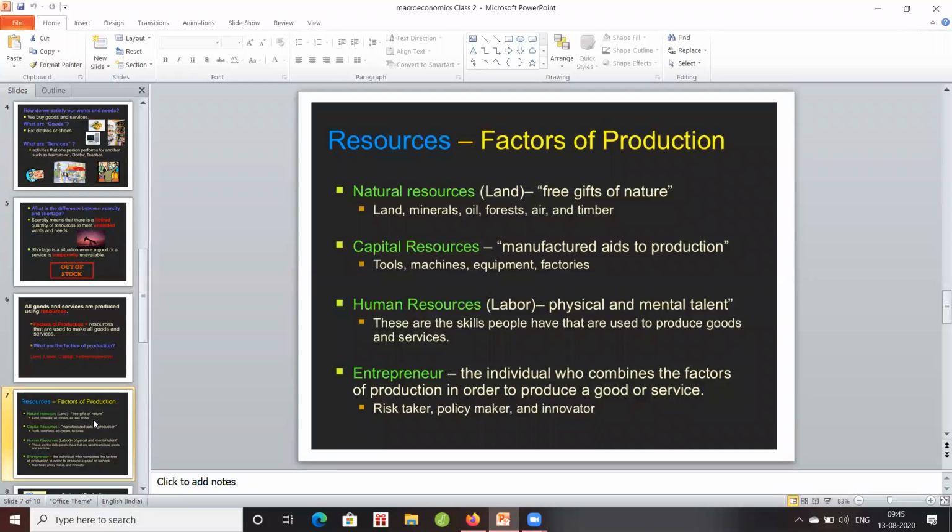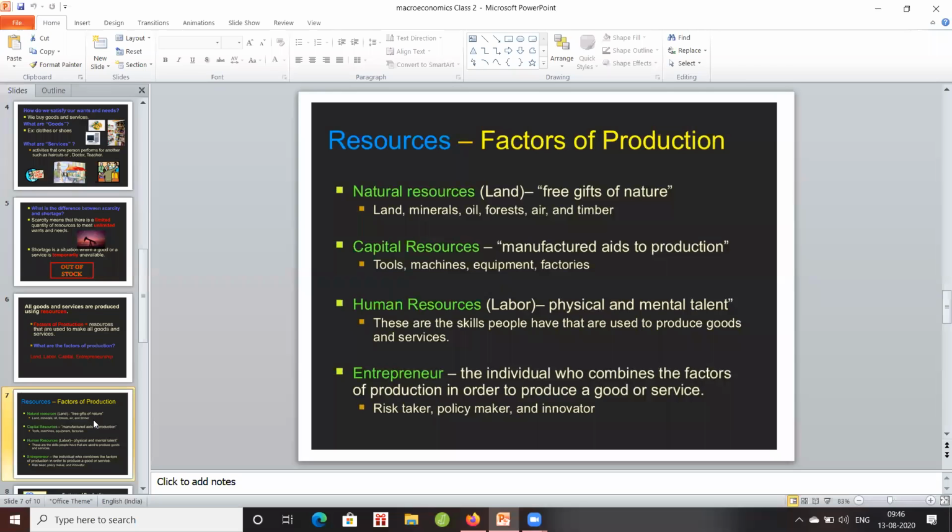These machines, equipment, and tools are called capital resources. With the availability of natural resources, we are producing goods by using the capital resources. To connect the natural resources and the capital resources, we need a connectivity called human resources, which is otherwise called the labor force.